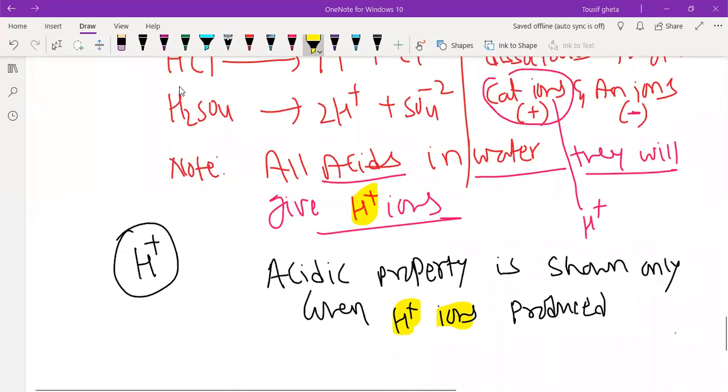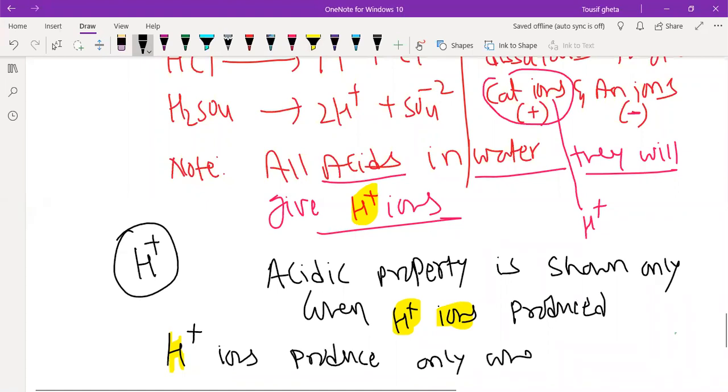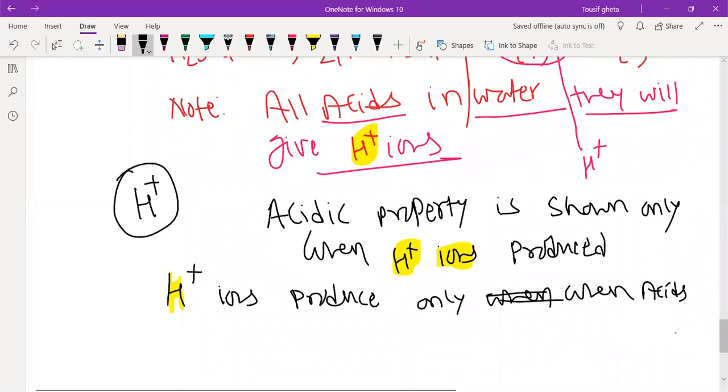And H plus ions will be produced only when acids come in contact with water.